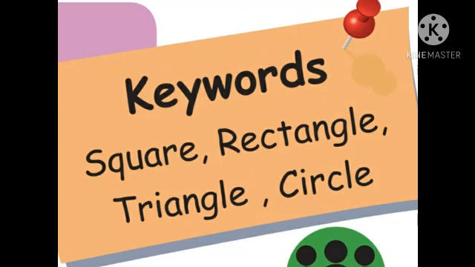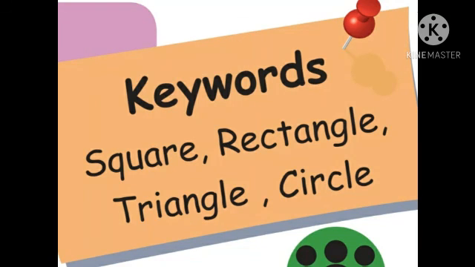In the classwork note you have to write lesson number 1.2 as the heading, and the keywords also. You have to write 4 keywords. What are the keywords? Square, rectangle, triangle and circle. These 4 spellings you have to write in the classwork note. Okay, and you have to complete all the exercises from the book, pages 6, 7, 8. This is your homework. Those who have bought the book, you have to complete it.